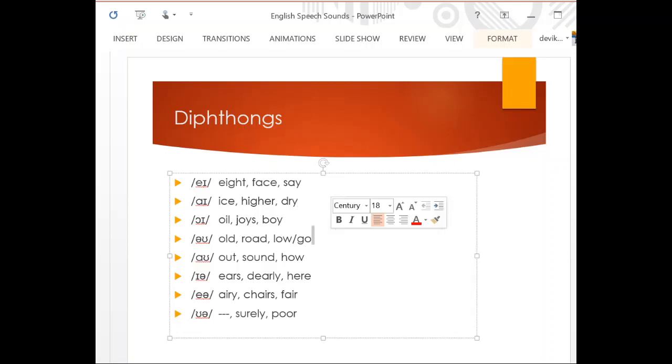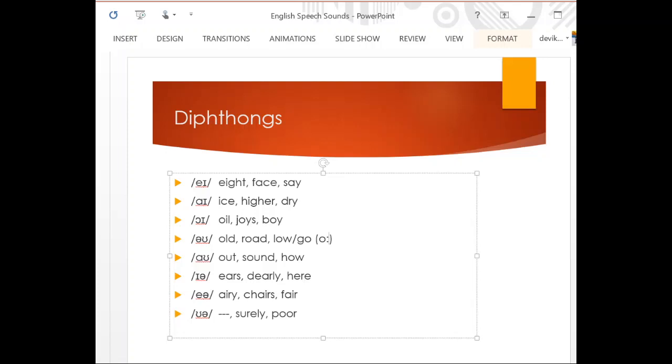But we Indians, we normally pronounce this as what? We pronounce it as... wait... as O. We say old, road, low, go, right?